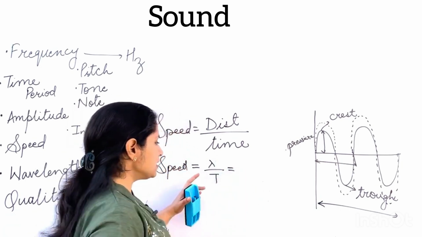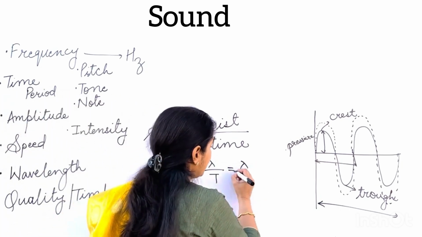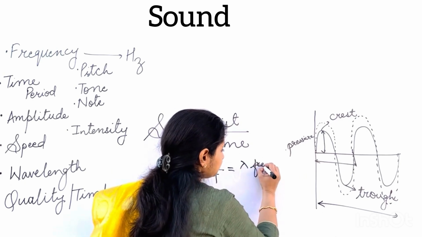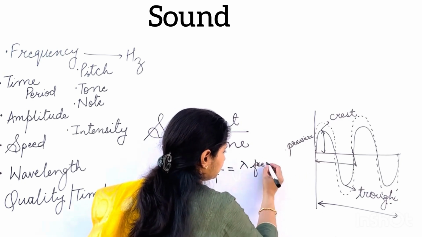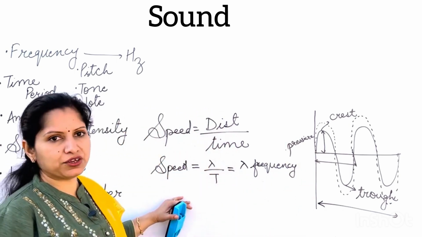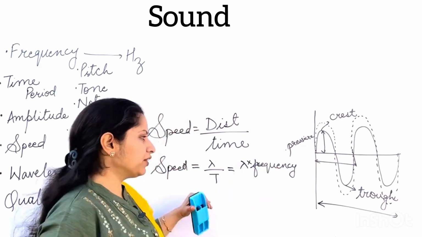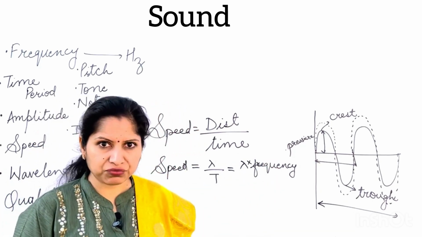Now, 1 divided by time, that is 1 upon time period, is frequency. So wavelength multiplied by frequency will give you the speed of sound. Wavelength multiplied by the frequency of the sound wave will give you the speed of that sound wave.